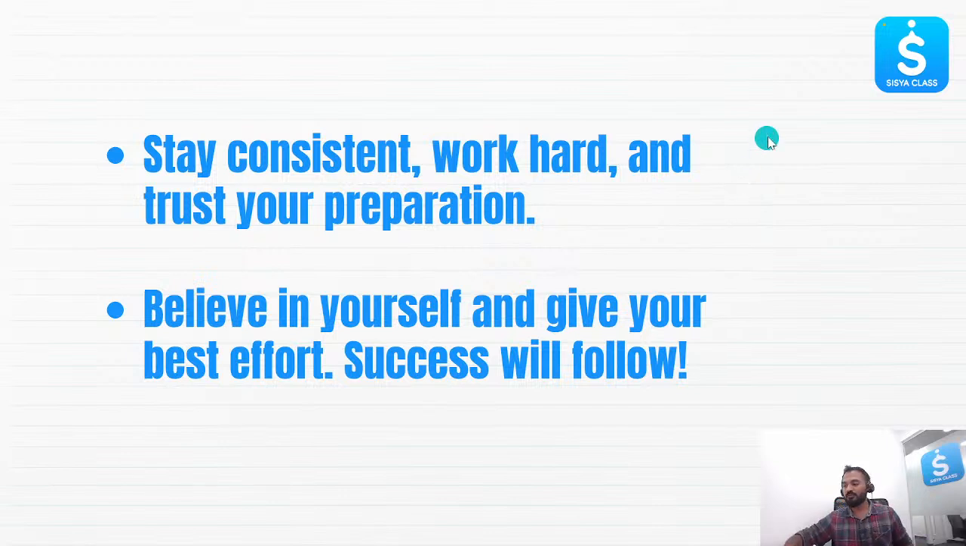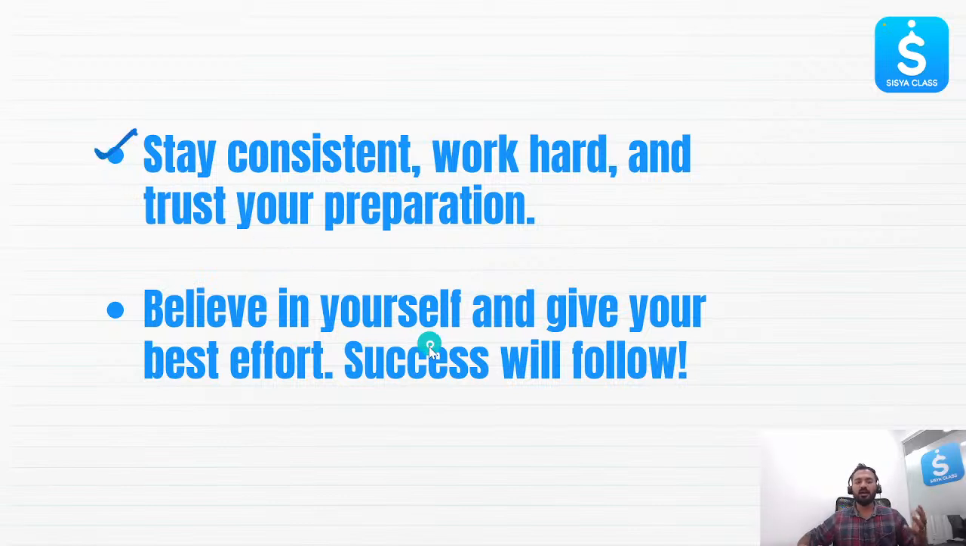Now, last few words before we go away. Stay consistent, work hard, and trust your preparation. You have to stay consistent. You have to work hard. For working hard, we are here. Sishya class is here. I told you the study plan. Any issues you face, please type down in the comment box. I'll personally reply to you, and I'll be helping you prepare a personalized study plan. I'll be sharing it for you only. We are here at Sishya class.